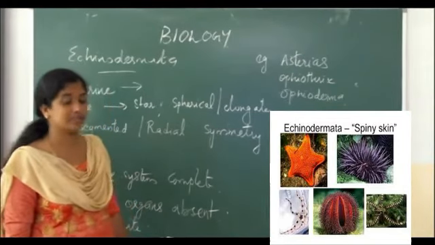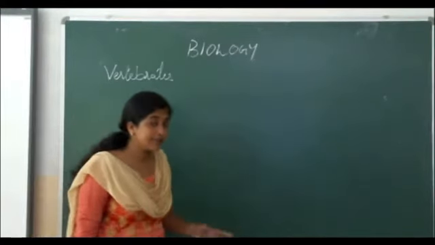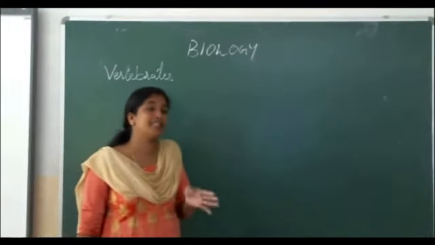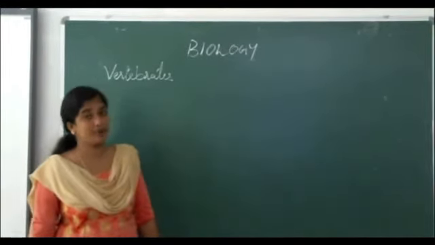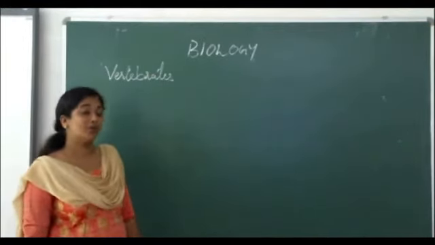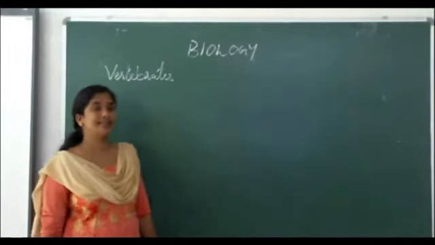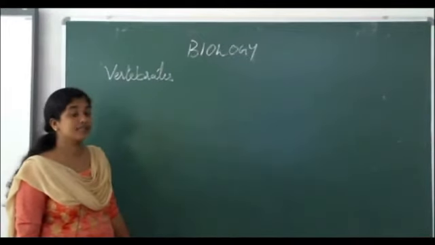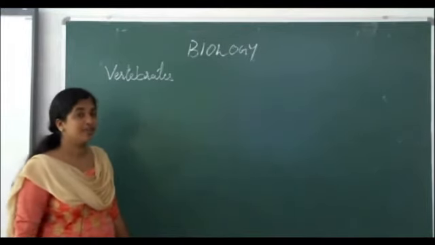Is it clear? Okay. About vertebrates. Vertebrates means animals with a vertebral column. The vertebral column is made up of separate units, that is vertebrae. The body is differentiated into head, neck, abdomen, tail, etc. It is the largest phylum, Chordata. It is again divided into fishes, amphibians, mammalia, etc.